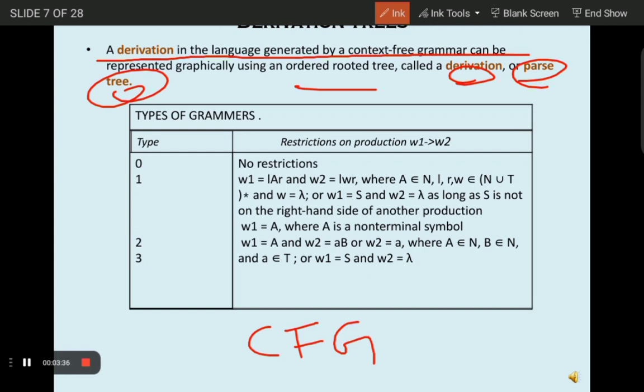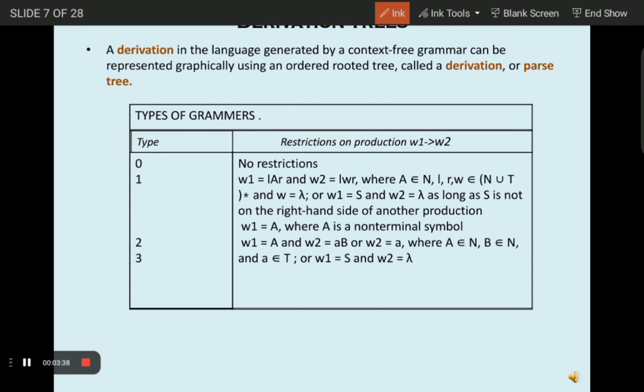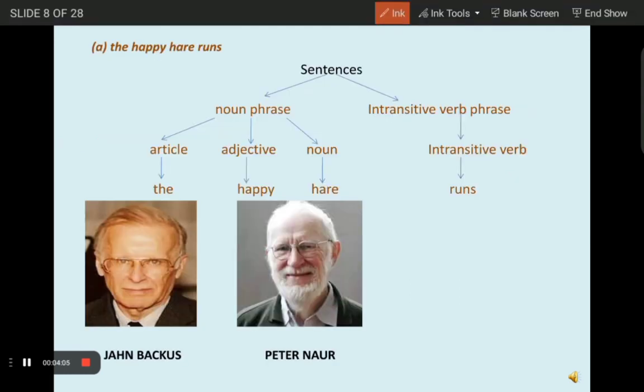You can see a table here. This table represents the types of grammar. So here are 4 types of grammar. These all are the types of grammar here, and I have also shown the restrictions on the production rules of each grammar. Now let's see question number 2.